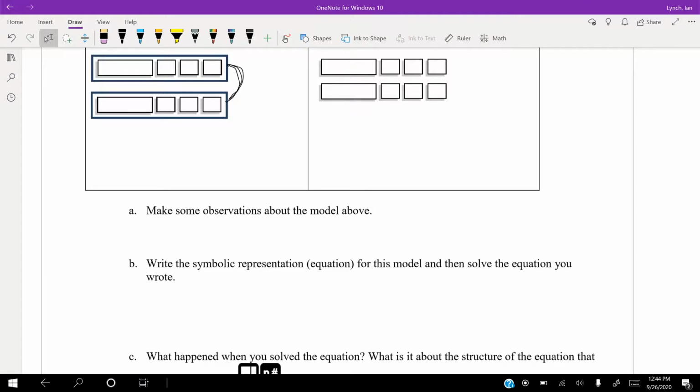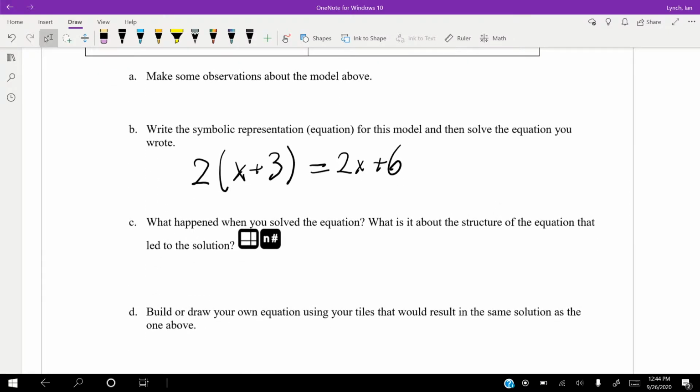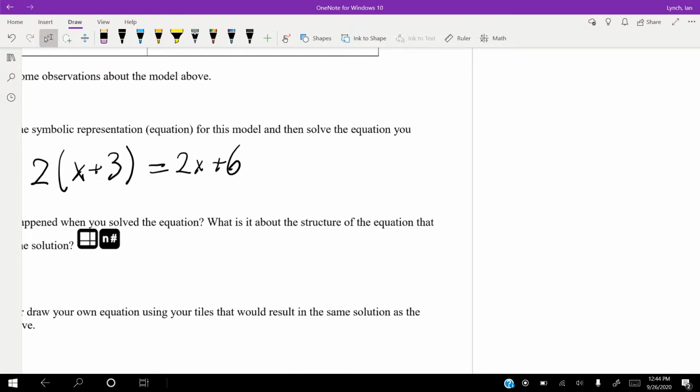So because we have 2 bars, I'm going to write 2. And I'm going to make my pen a little bigger since I'm zoomed in a decent amount. So we have 2 times, like I said, this is x plus 3, is equal to, well, we have 2x plus 6. That's a pretty cool looking equation. So what happens when we solve this? Well, let's solve this. And I'm going to write it out as 2 times x plus 3 equals 2x plus 6.